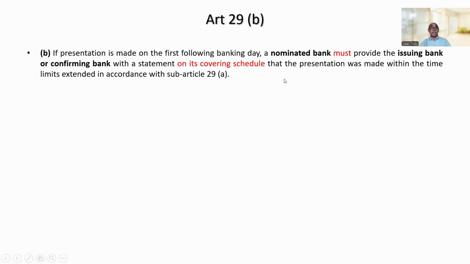So let us go and understand the last one, that is Article 29C. Here we go. It is very simple. The latest date for shipment will not be extended as a result of sub-article 29A.